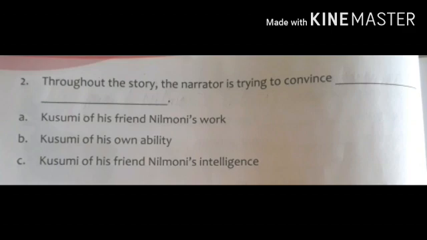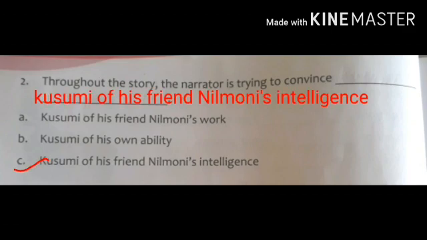Second one, throughout the story, the narrator is trying to convince dash whom? Kushmi of his friend Nilmoni's work, Kushmi of his own ability, Kushmi of his friend Nilmoni's intelligence. The answer is Kushmi of his friend Nilmoni's intelligence. So, throughout the story, the narrator is trying to convince Kushmi of his friend Nilmoni's intelligence.